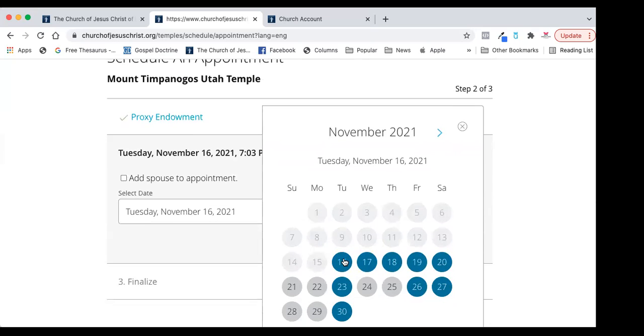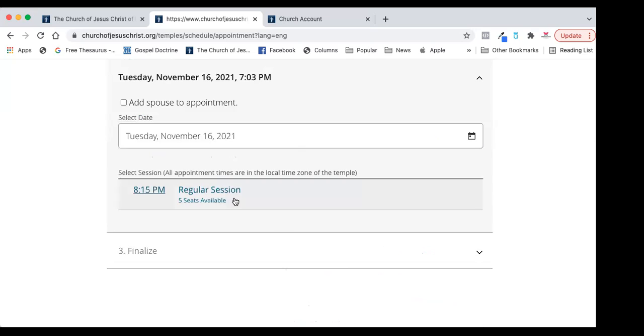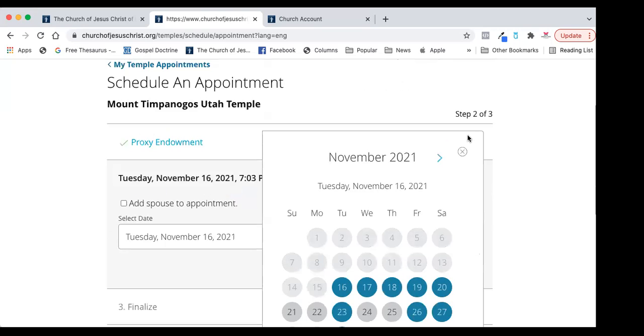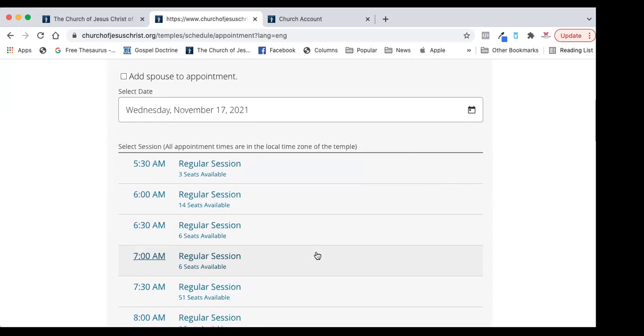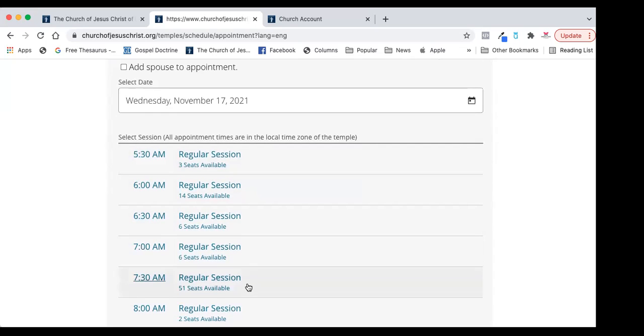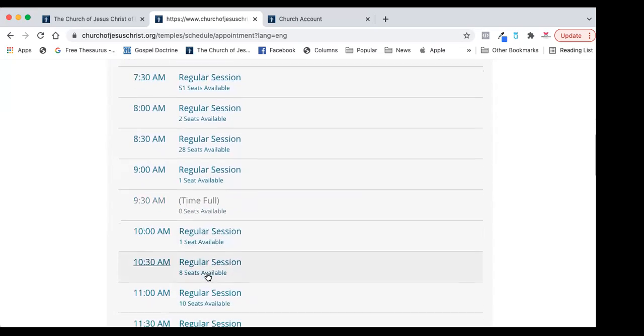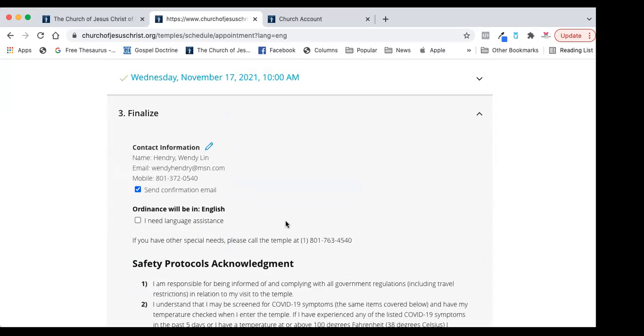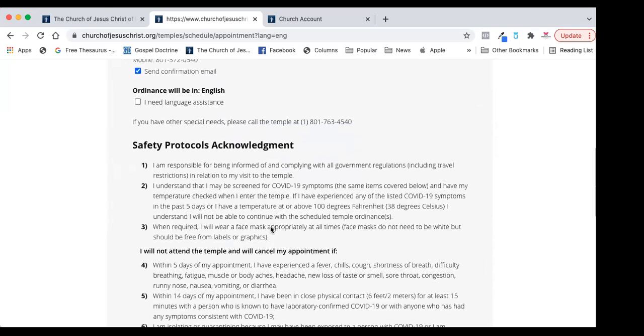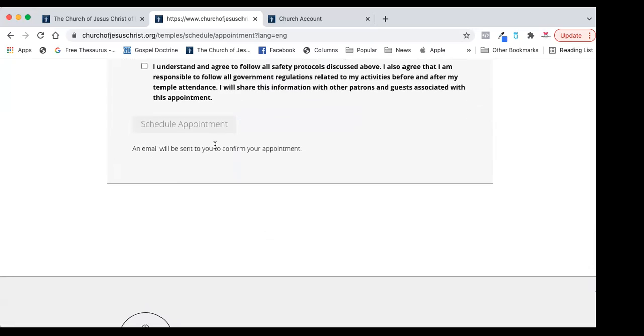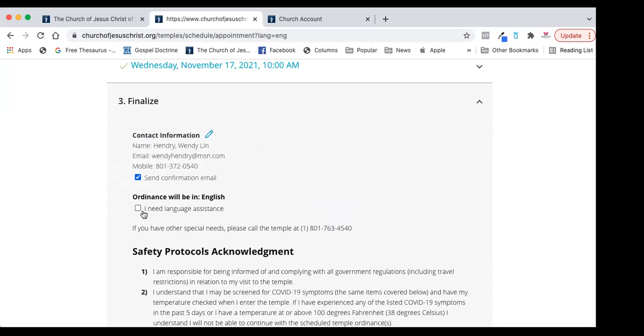Whoa, that's today. See, it's already showing today. I could attend the 8:15 session already. Yeah, so that's all you do. Or say I wanted to go Wednesday, lots of seats available. I don't want to go at 5:30 in the morning. If you want to go at 10 o'clock, it'll send you a confirmation email, and you would just click that.